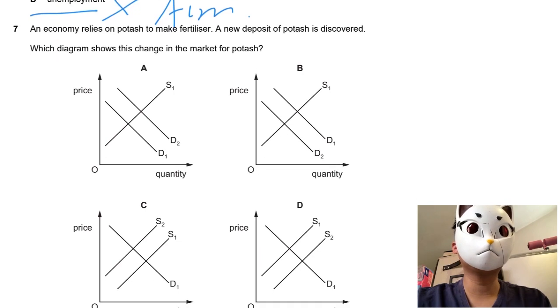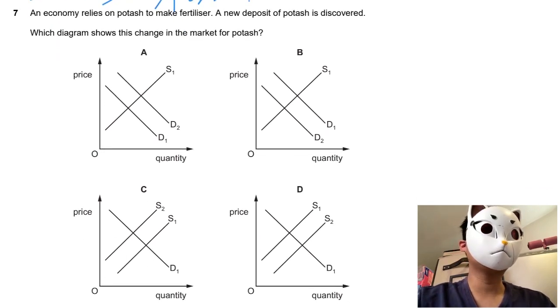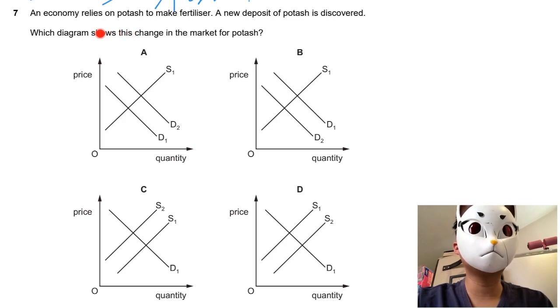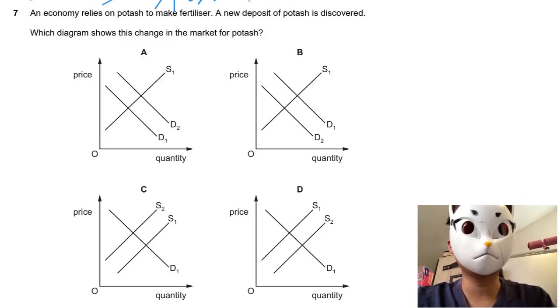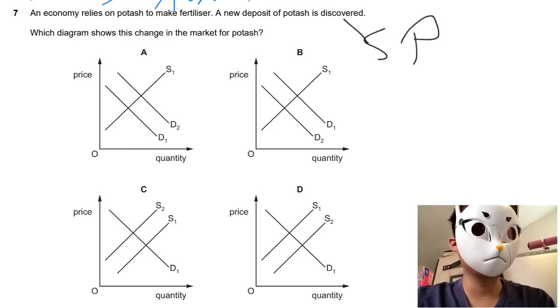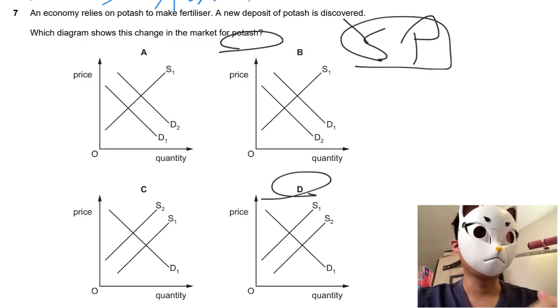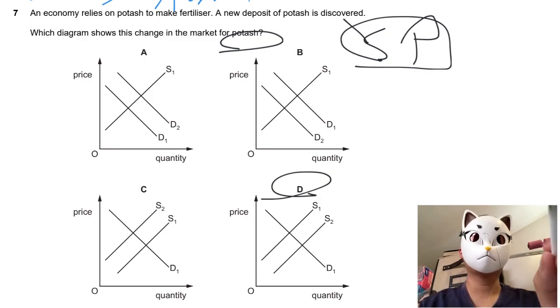Let's take a look at MC question 7. For MC question 7, there are 4 diagrams, so we have to take a look. In the question, it talks about the economy relying on potatoes to make fertilizer. Right now a new deposit is discovered. That means the supply of it would increase, right? So what would be the changes? The supply increases, so I will look for answer D. It's a straightforward and easy question.